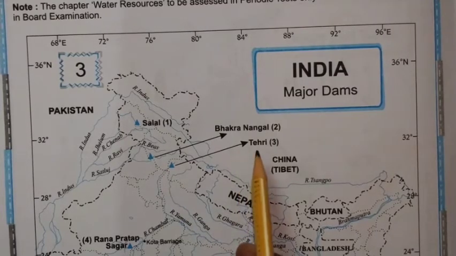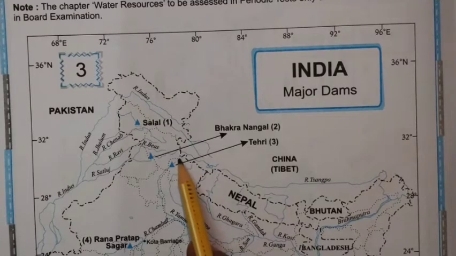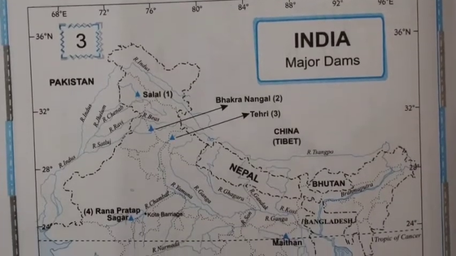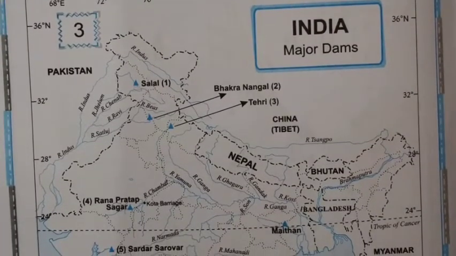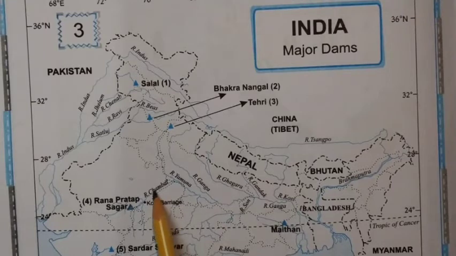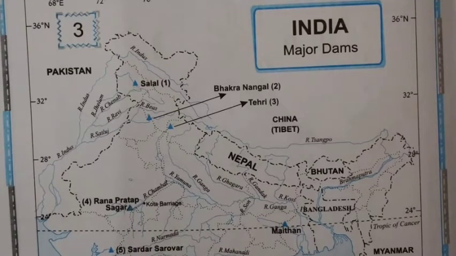Next dam is Tehri Dam, which is built on the Ganga River in the state of Uttarakhand. Next dam, Rana Pratap Sagar Dam in the state of Rajasthan. This is the Rana Pratap Sagar Dam on which river? On the river Chambal. On the Chambal river is the Rana Pratap Sagar Dam, which is in the state of Rajasthan.